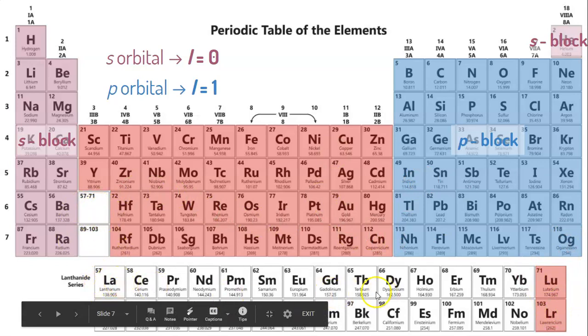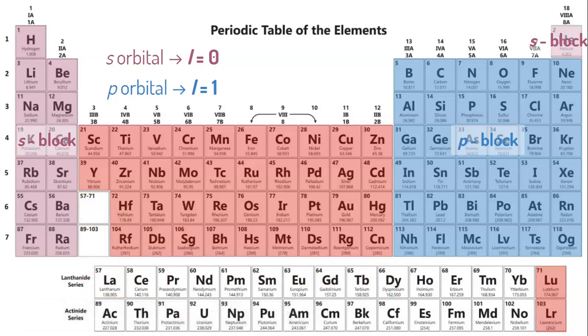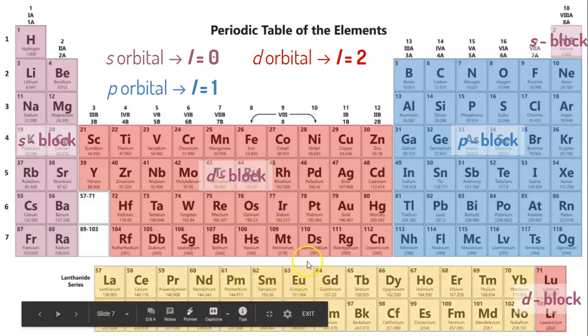Because this is an insert to expand the periodic table more, and we'll talk a little bit more about that in a minute. All this red part, we like to call our D block. Our D block represents d orbitals, so any of the elements in the d block has an angular momentum quantum number, L, equal to 2. Then we have this bottom one here, this kind of insert into the periodic table, the yellow, and that